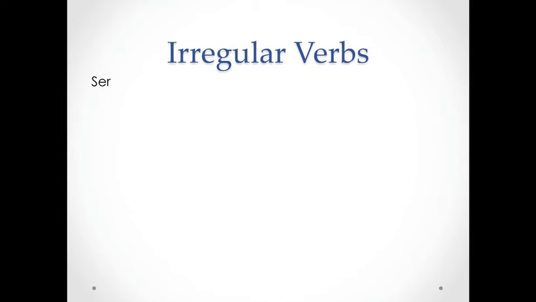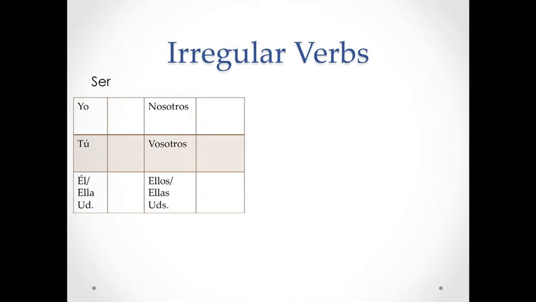The first one is ser, and it doesn't follow any of the rules that we just talked about when conjugating regular verbs. So here's your verb chart, and when we start to look at how the verb is conjugated, we'll start to see how irregular it is. So yo soy, tú eres, él, ella, usted es, nosotros somos, vosotros sois, and ellos, ellas, ustedes son.